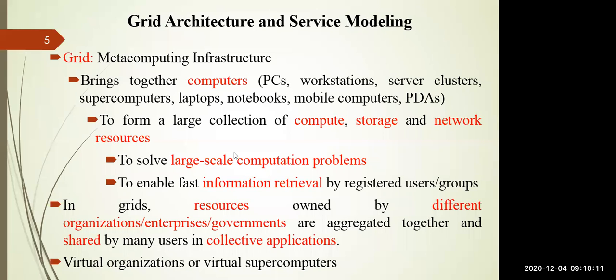So to solve a large scale computational problem, like weather forecasting, finding the drug for Corona, and various diseases like HIV and dengue, and many diseases for which we require more computational power to solve these problems, right? In that case, you require a massive amount of computational power, for which grid is an appropriate option.